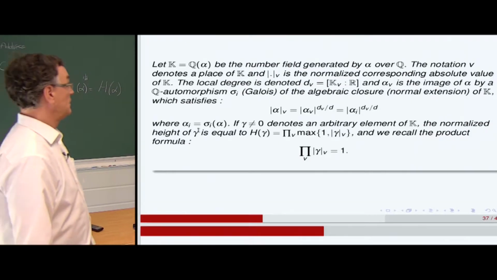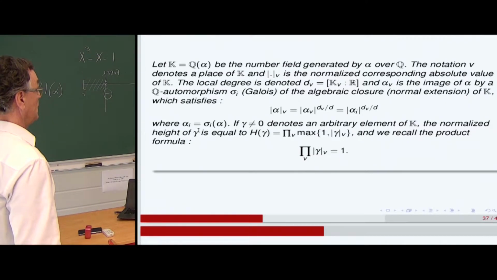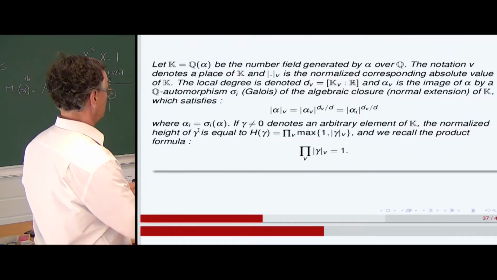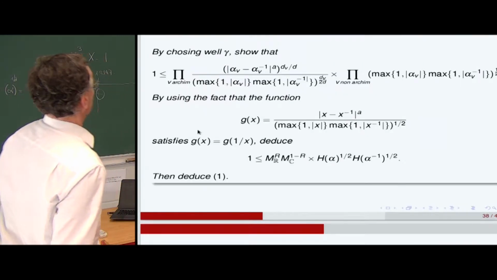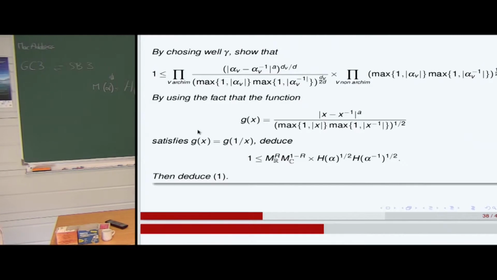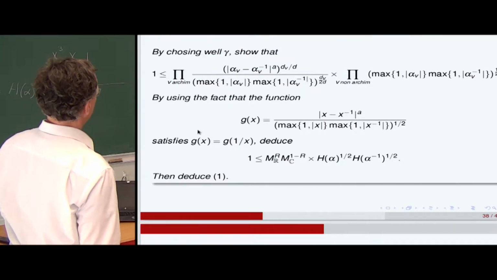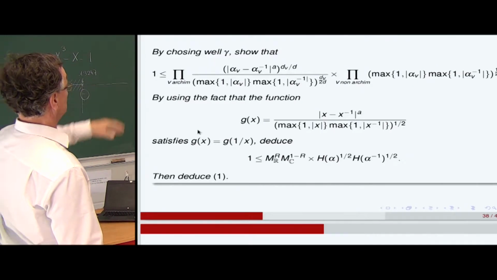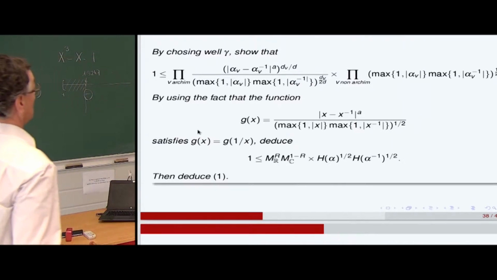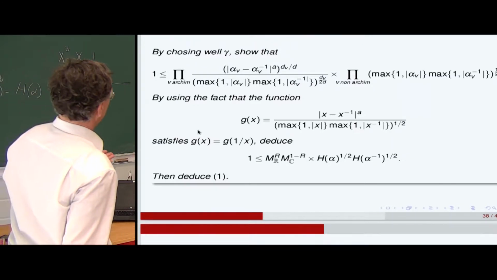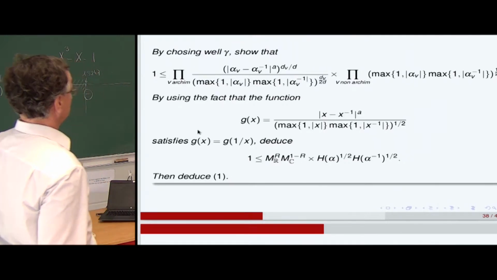So if gamma denotes an arbitrary element of K, we have a normalized height, and we have the product formula over all the places. So that's classical. So if we choose gamma, we have this inequality: 1 less than this product with the local degrees, over the Archimedean places and over the non-Archimedean places. Okay, there are two products.